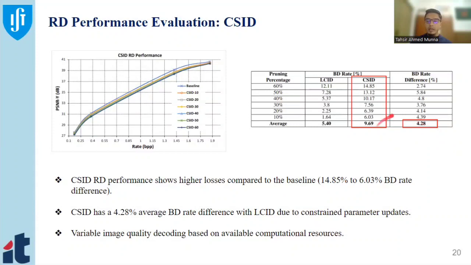We assume the result is very impressive for our case, as we can play with the complexity and give the complexity as we want. For the BD rate difference, we get 4.24 compared to LCID. Overall, we are happy with these results.